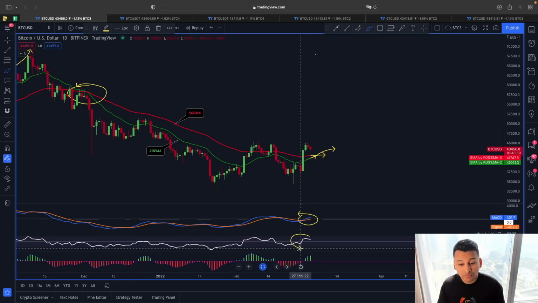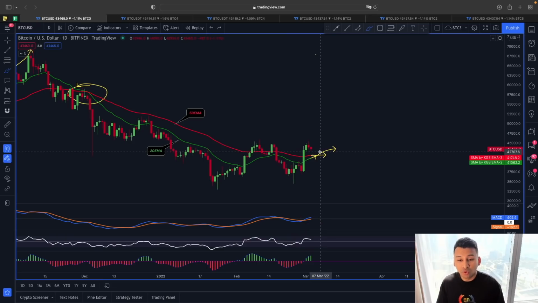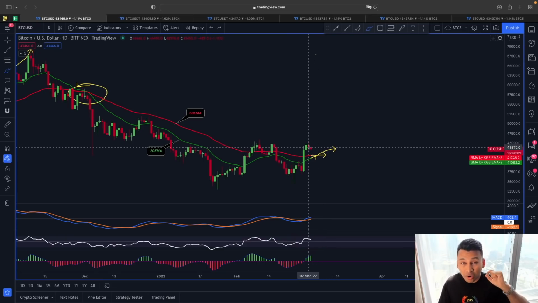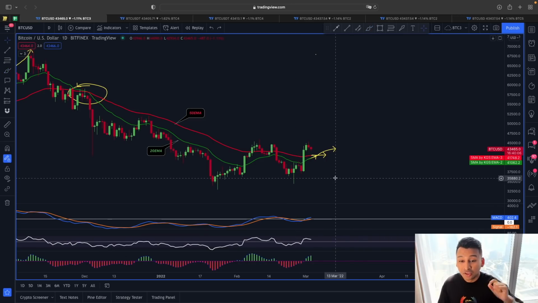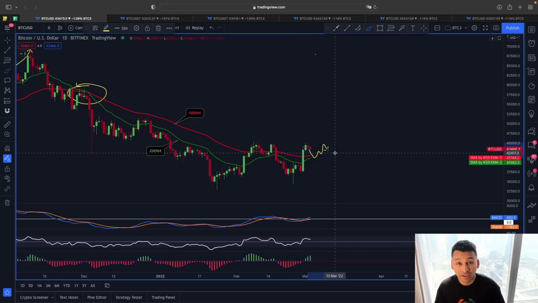RSI is also above 50 level, T3CCI in a positive territory. As you can see, these three indicators are now slowly in favor of bulls. But what we need for the final confirmation is this 20 exponential moving average crossover. That's why, guys, what we want is a proper confirmation from all these four indicators. So any sort of a price retracement here, we can see these moving averages are going to be a strong line of support in case we see any sort of a price retracement, because